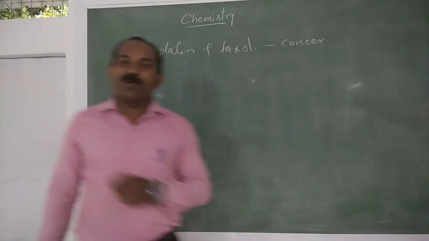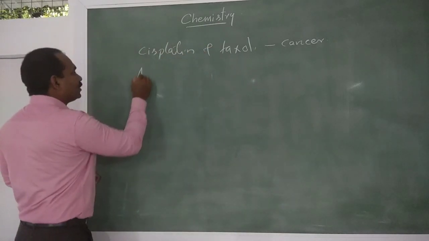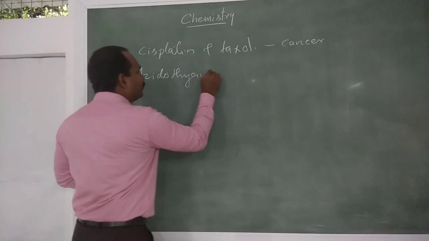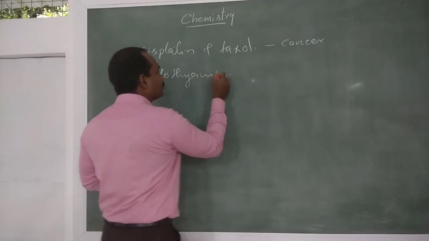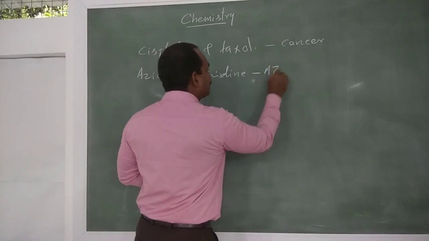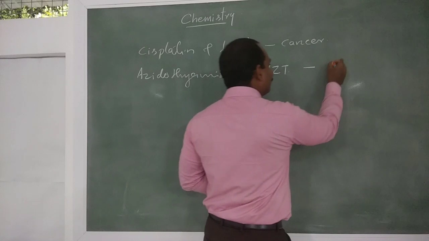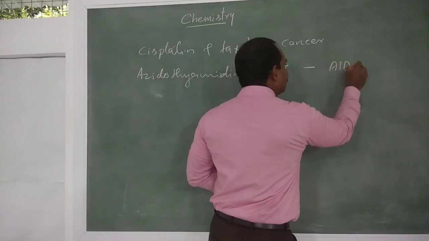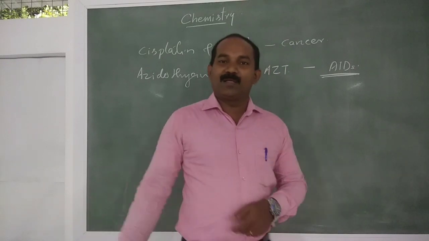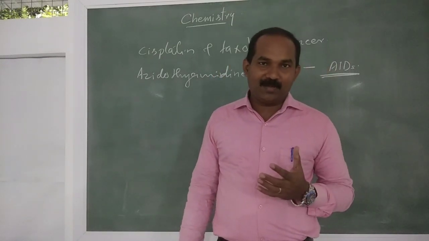Another important one is acidothioridine, short form AZT, used for AIDS victims to improve their immunity power.